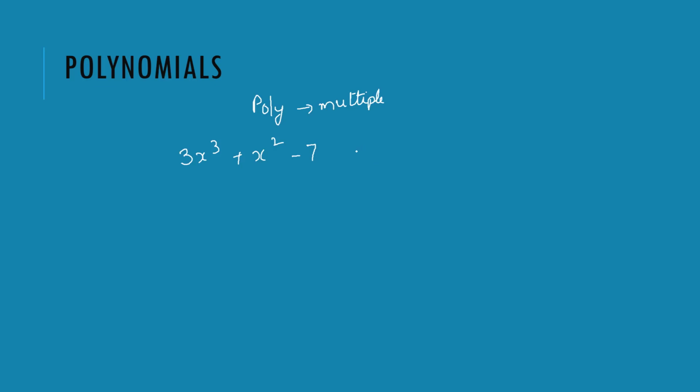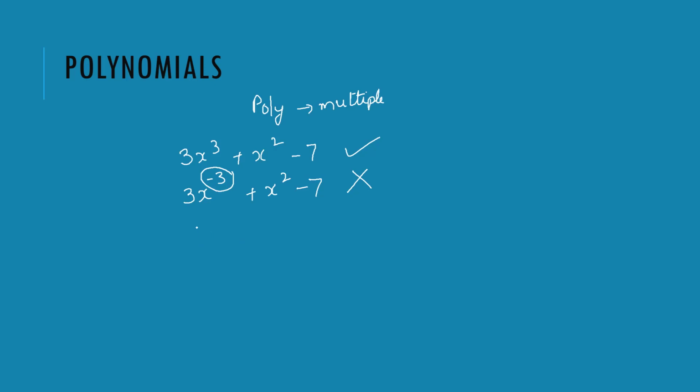Are there any conditions? Yeah, so there are conditions. So this is a polynomial. Now if I put 3x to the power minus 3 plus x square minus 7, this is not a polynomial. Why? A polynomial cannot have a negative exponent. Okay, so power cannot be negative.